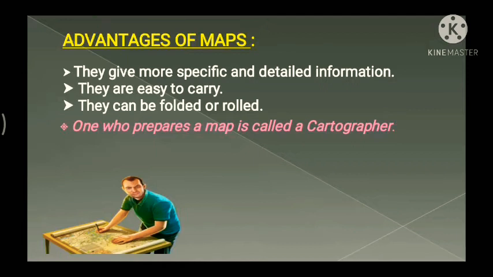Next, they are very easy to carry. Maps come on a piece of paper. We can easily fold it and carry it. We can keep it inside the book, inside the copy, or in our pockets, and easily carry it. Along with this, the bigger maps, the ones hung on the wall, can be easily folded, and we can also roll them and carry them. So these are different advantages of maps if we compare them with a globe.